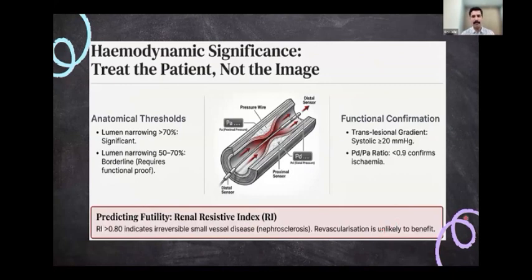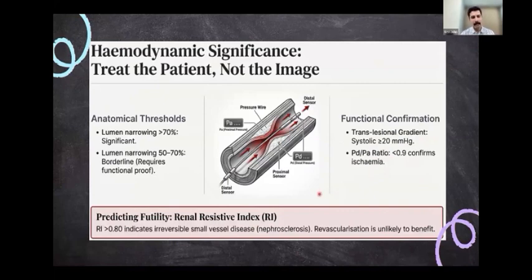You have to think about something called the translesional gradient, where there is a distal sensor and a proximal sensor when you do the procedure. If the gradient is more than 20 millimeters of mercury, it shows that the hemodynamic significance is there. And if the Pd/Pa ratio, Pd being the pressure in the distal renal artery and Pa being the pressure in the aorta, is less than 0.9, that also confirms ischemia.